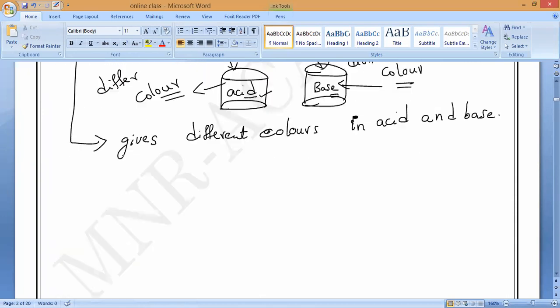So please all of you write the definition of indicator. What is an indicator? An indicator gives different colors in acid and base.